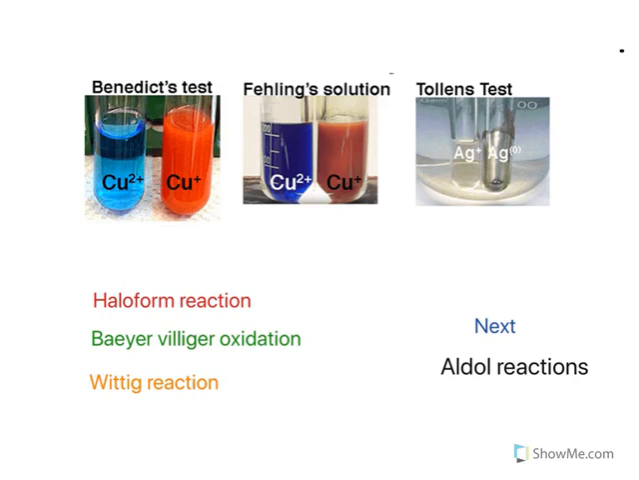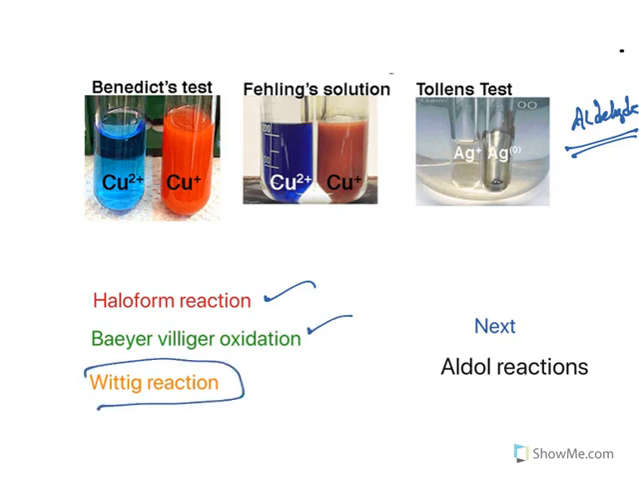So, this is what we have discussed in today's video. The Benedict, Fehling, Tollens tests are specific to aldehydes but not to ketones. Aldehydes can easily oxidize with mild oxidizing reagents. The remaining oxidation reactions are haloform and Baeyer-Villiger. The Wittig reaction is an excellent method to form alkenes.